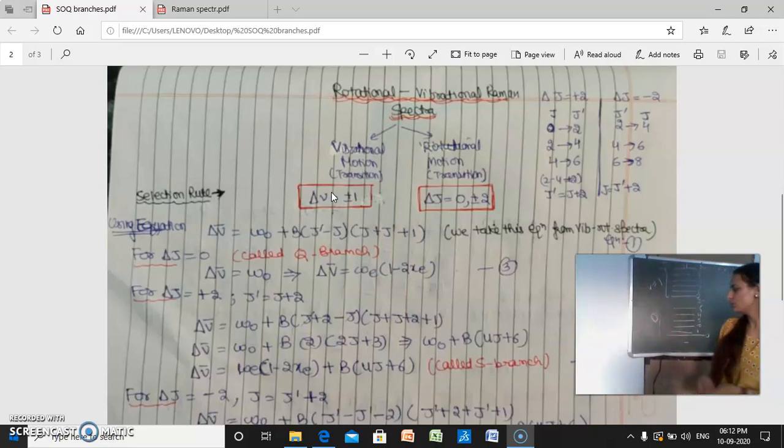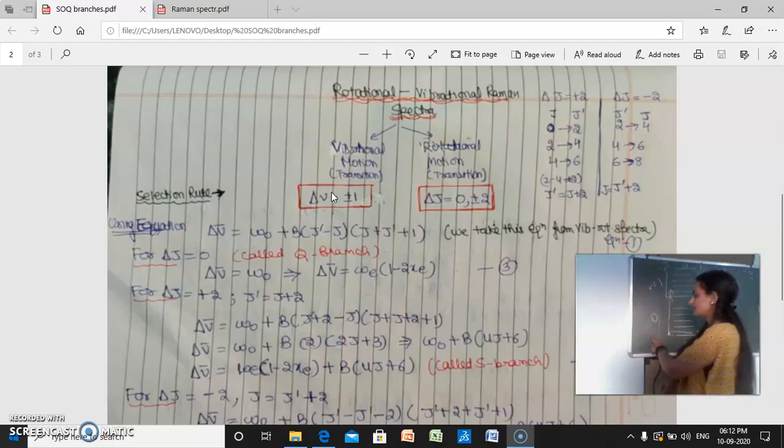Suppose your molecule is present here at the 0 rotational level, and it gets energy from the photon, undergoes scattering, and shows a transition from 0 to 1.